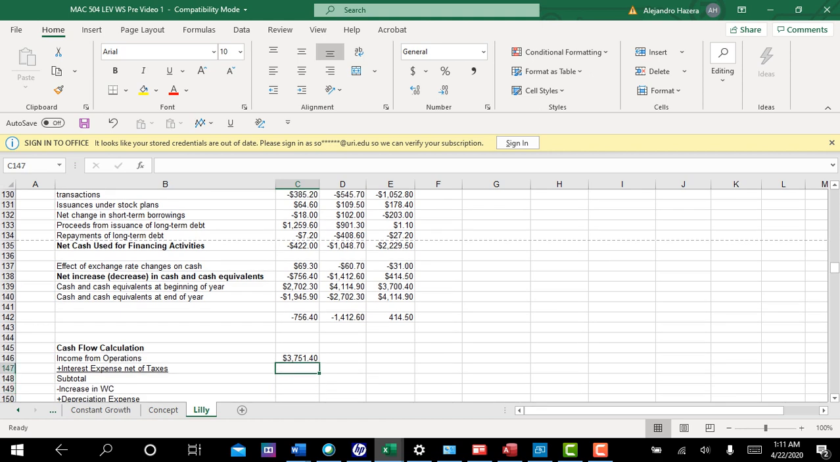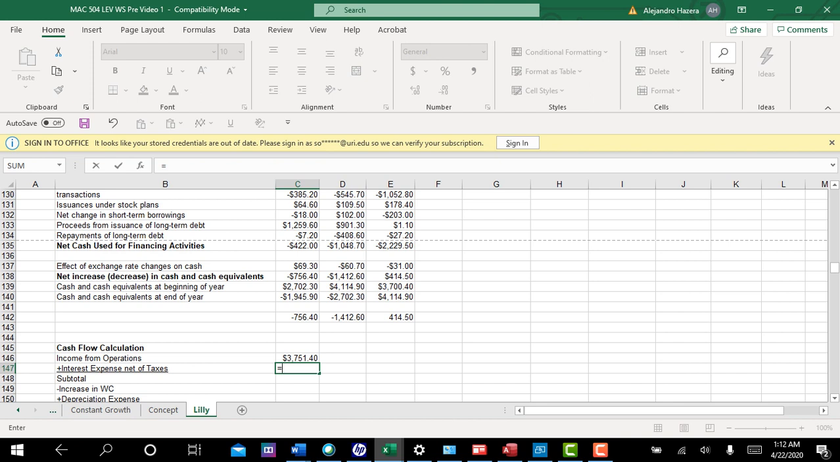Okay. Now we're going to add back the interest expense net of taxes. And the reason we're doing that is because our first level of cash flow is free cash flow to the firm, which is available to pay both interest and dividends. If I didn't add this back, I would only have cash flow available to pay dividends. It's a relatively small interest expense. I could have used a firm with a lot more interest, but for some reason I like Lilly.